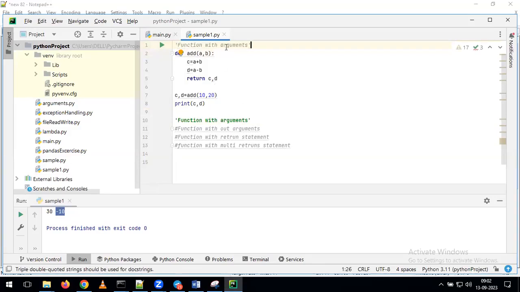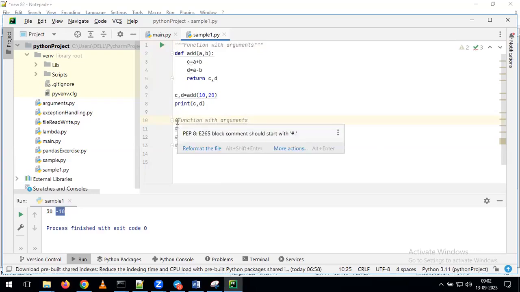At the beginning of the program, you can give it as a single quote or as double quotes. If you are giving the double quotes, then also it is taken as a comment. Otherwise, if you want, we can give it as triple double quotes. These are the ways we can give the comment at the beginning of the program only. But in between the program, whenever you want to give a comment, we can give it with the help of the hash symbol.